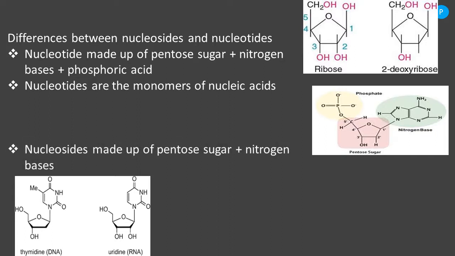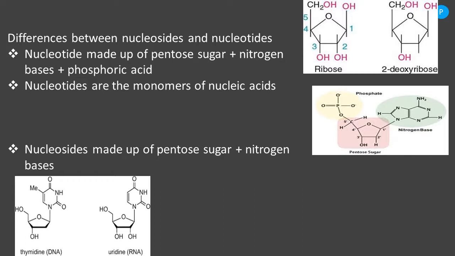Then if you come to the nucleosides, nucleosides are also biomicromolecules because their molecular weight is less than 800 Dalton. In order to form nucleotides in the cell, there is a need to form nucleosides. So first nucleoside formation takes place. After that, nucleotides will form in the cell.